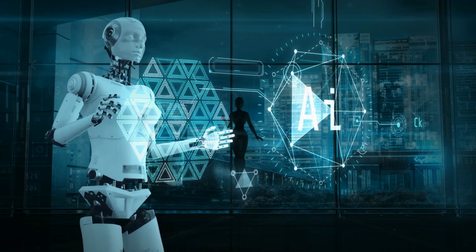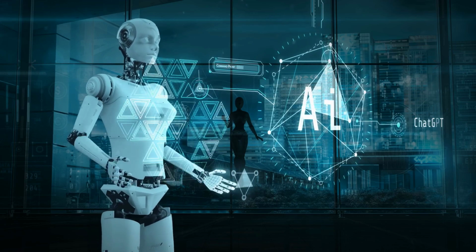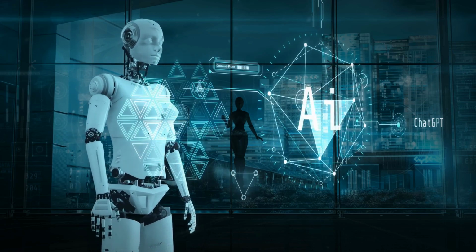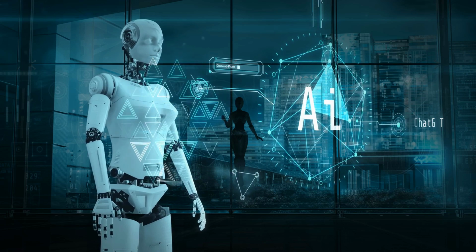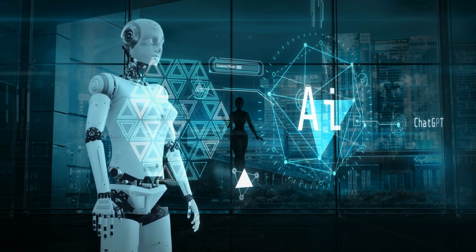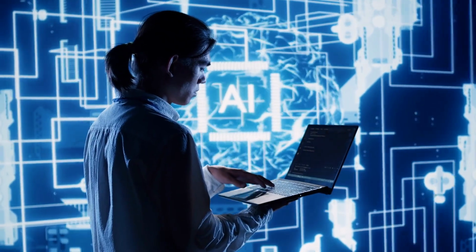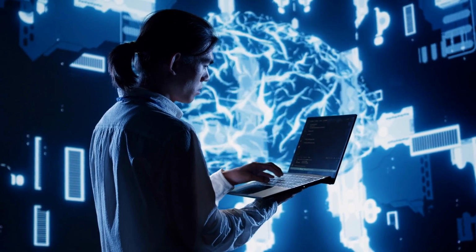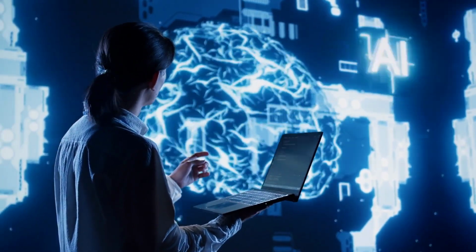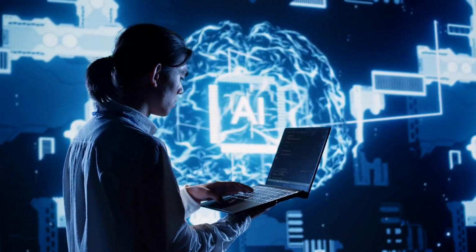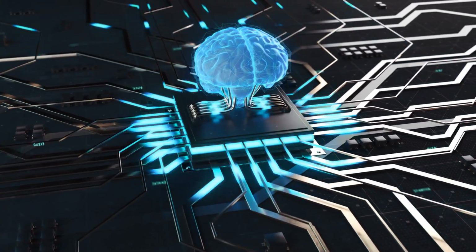Artificial intelligence, AI, works by using algorithms and computational models to mimic human intelligence. Let me tell you details on how it functions. 1. Data collection. AI systems need data to learn and make decisions. This data can be anything from images and text to sensor readings and user interactions. The more data an AI system has access to, the better it can learn and perform its tasks.